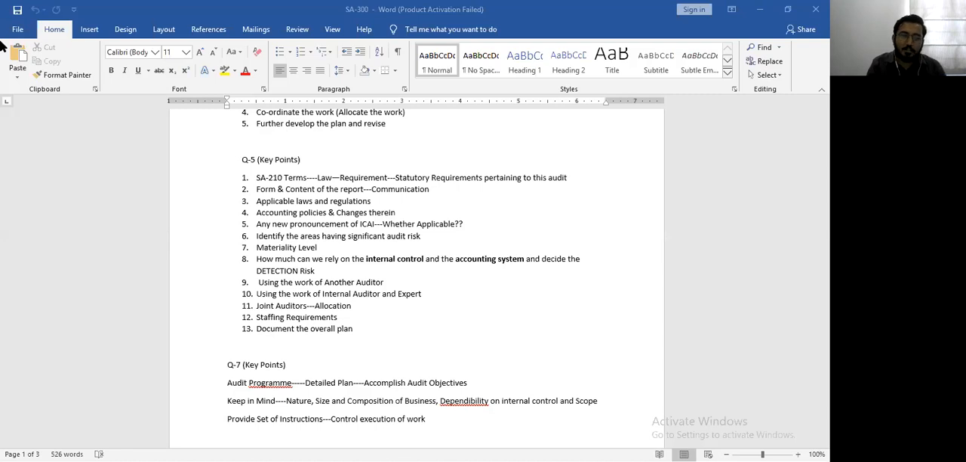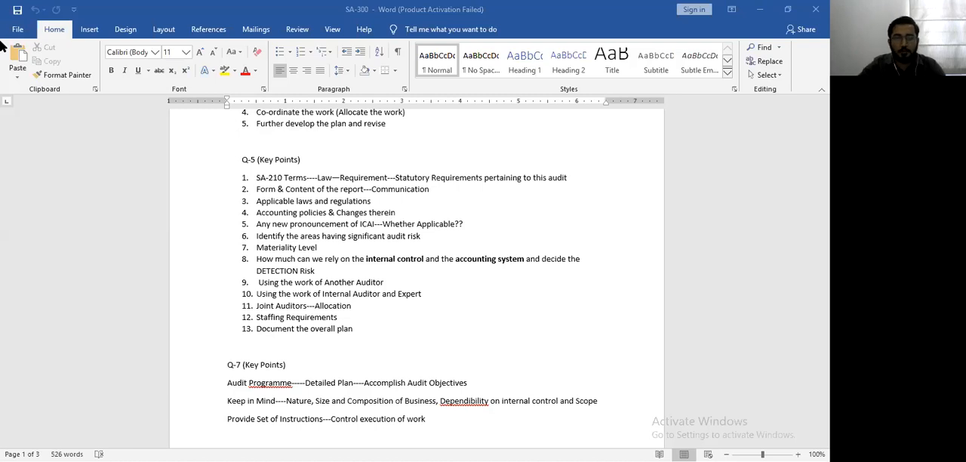Then we have already done SA-299 joint auditors. So just in case if you have joint auditors, how will you allocate the work? That is also to be decided at the planning stage. And then your staffing requirements. So looking at the size and nature of the audit, you will decide your staffing requirements. And finally, after all these points are done, the 13th point is that you will document